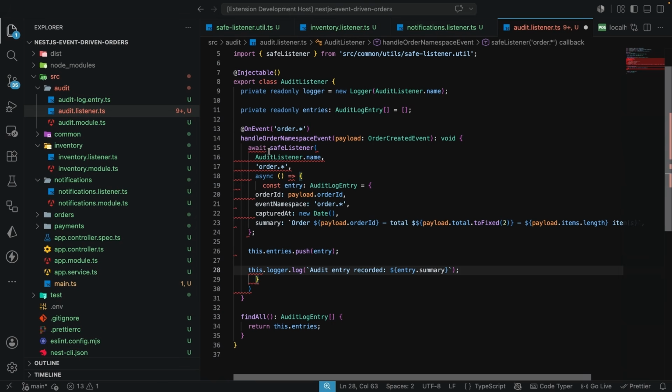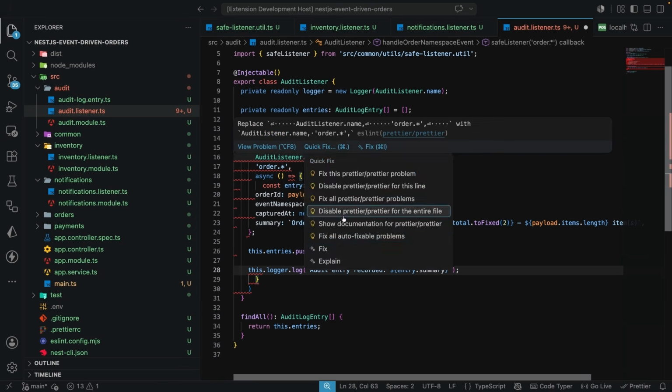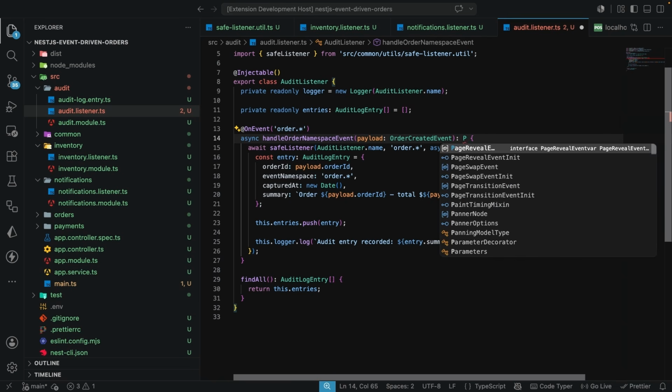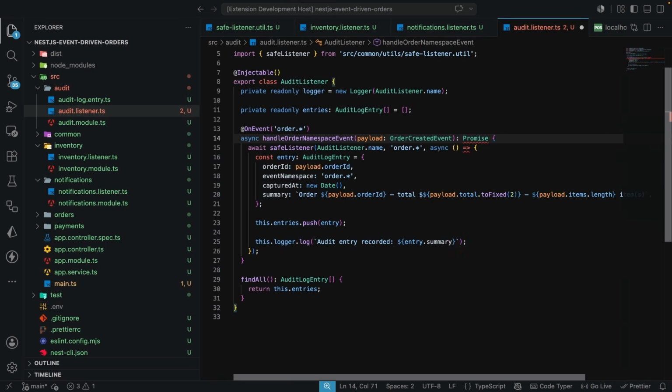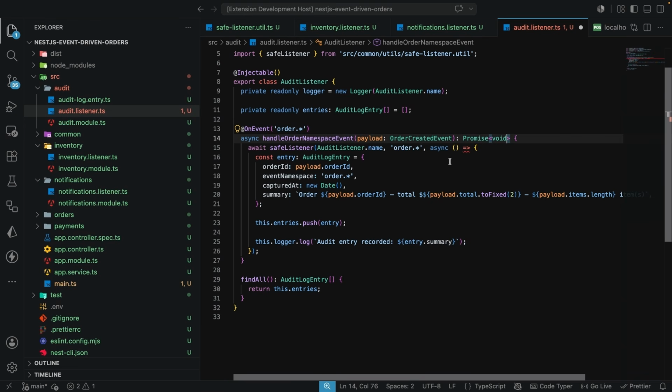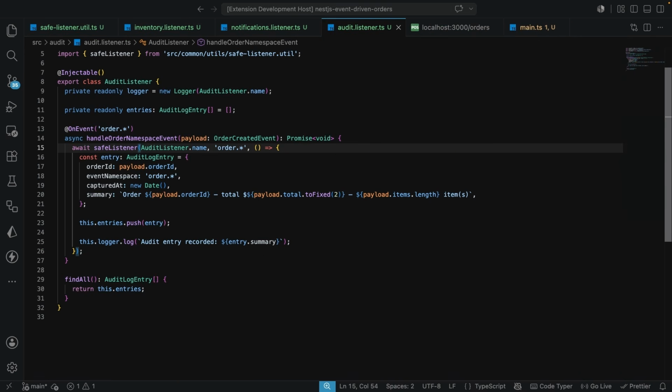Definitely, we start having the errors, both from linting and also the async errors. So I'm going to come here and mark this function as async. And here I'm going to say this is going to resolve to a promise like this. And the promise is going to return void over here. Now the last thing to do is for us to get rid of the async that we have over here, as we do not have any await, and this has been fixed and our application is fine, and I'm going to give this file a save.